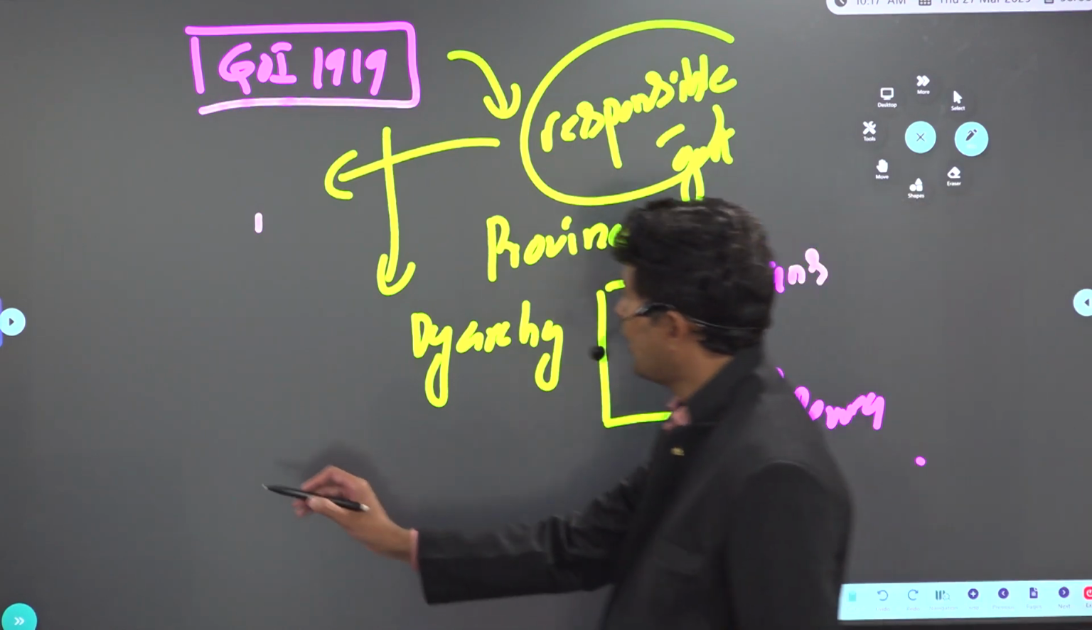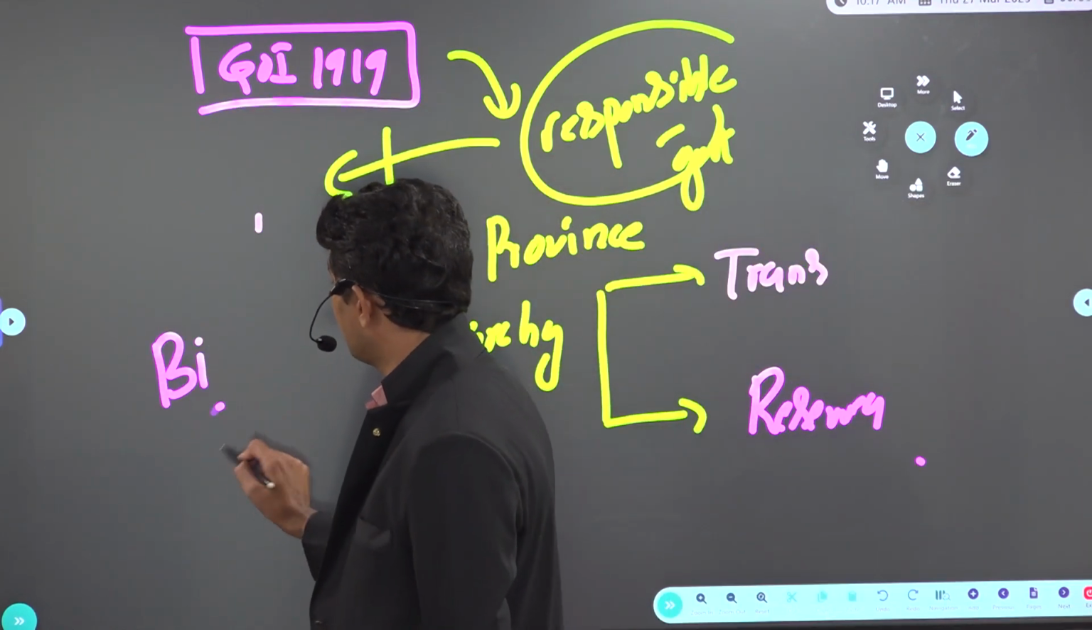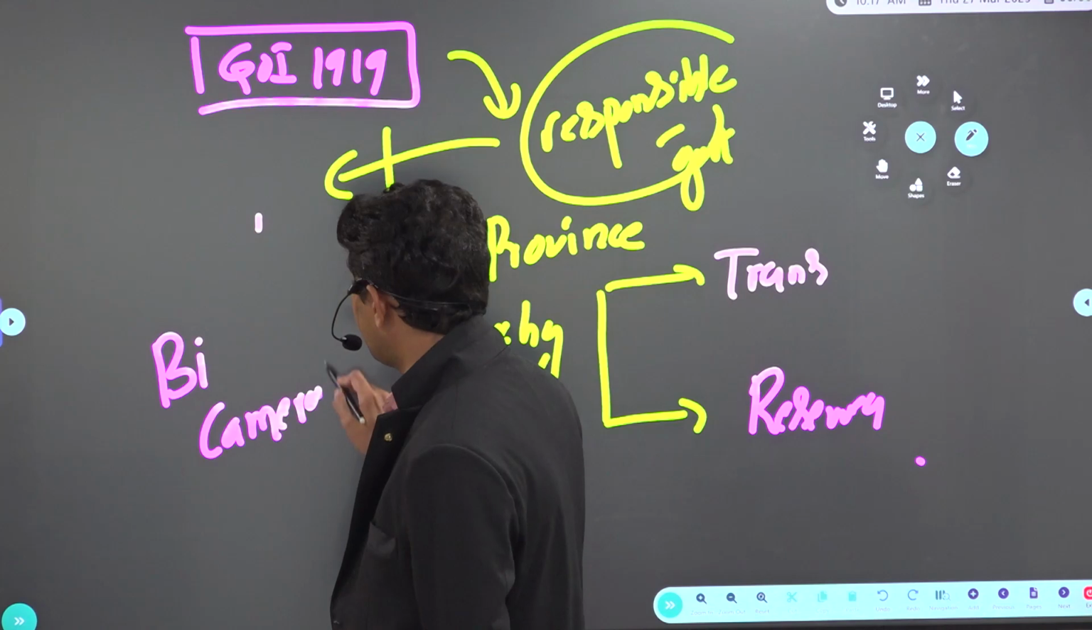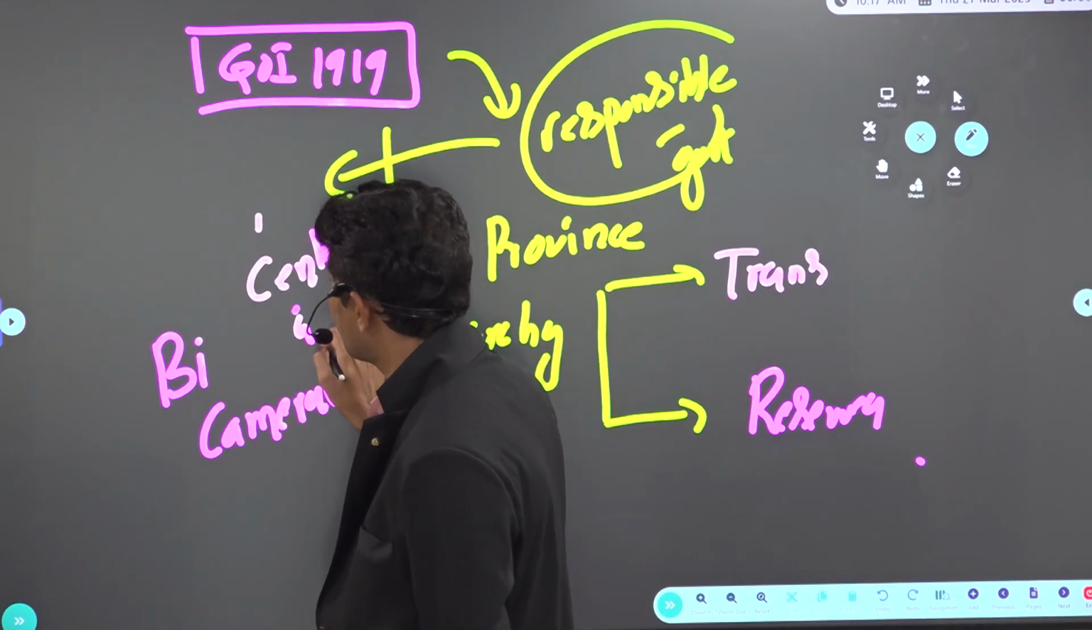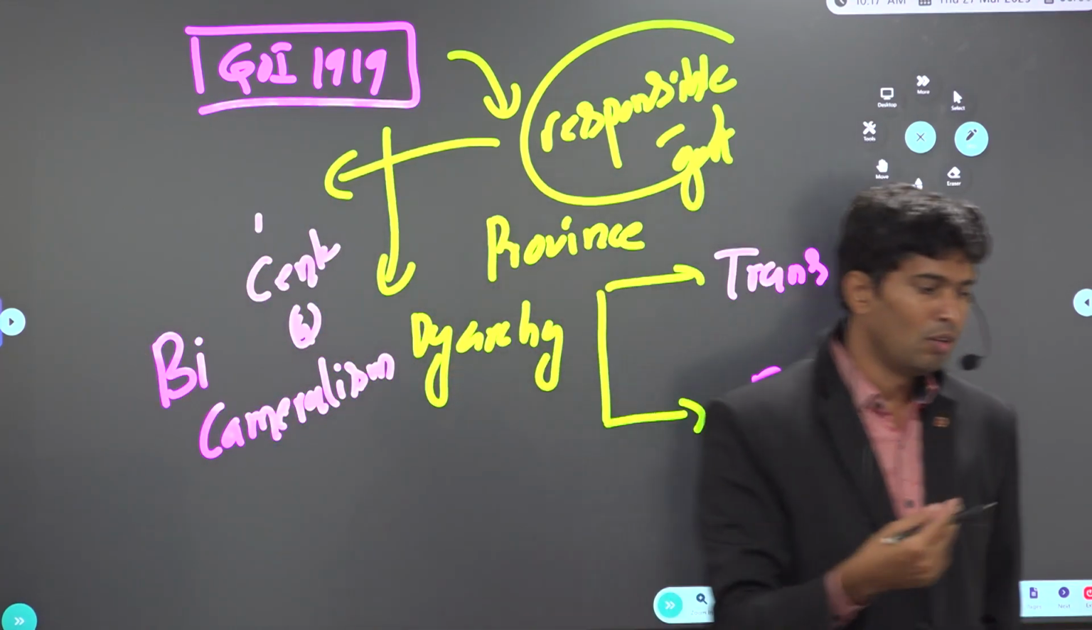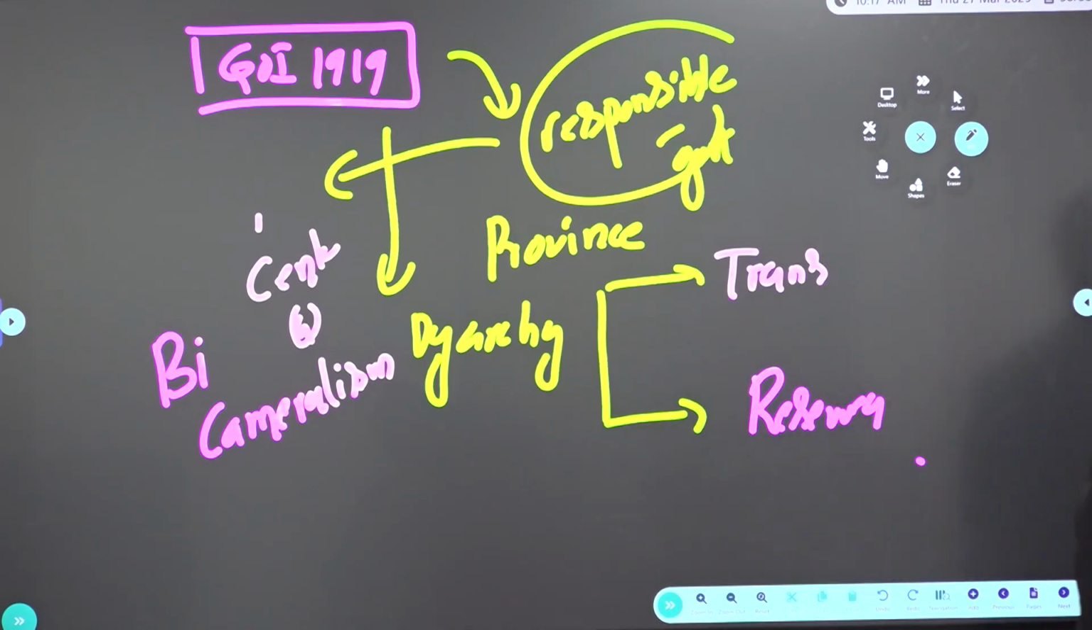What do you mean by bicameralism, sir? Yes, at the center. Bicameralism at the center was introduced as part of this act. Now besides, if you look at 1919, it extended communal representation to Sikhs, Indian Christians, Anglo-Indians and Europeans.